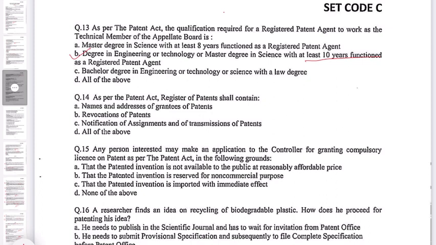Question number 14. As per the Patent Act, the Register of Patents shall contain: A. Names and addresses of grantees of patent, B. Revocations of patent, C. Notifications of assignment and of transmissions of patent, D. All of the above. So it will contain all of the above. So the correct option is D.